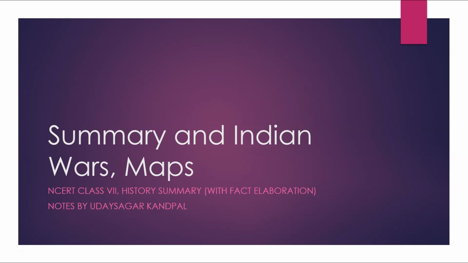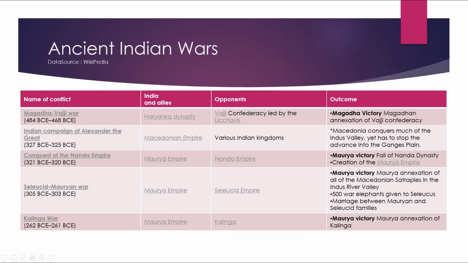So the topic for today is a summary of Indian Wars and Maps. Ancient Indian Wars. Name of the conflict: the Magadh-Vajji War, from 484 BCE to 468 BCE. India and its allies were the Haryanka dynasty. Opponents were the Vajji confederacy led by the Licchavis. Outcome was Magadh victory, Magadhan annexation of the Vajji confederacy.